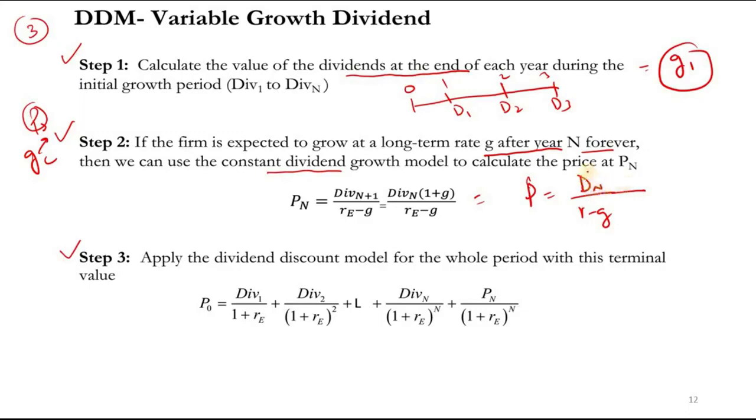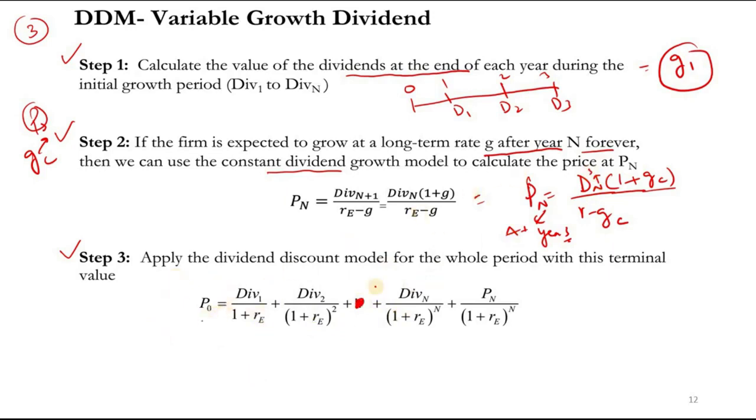So D3, this will be the dividend of year 3, but now it is going to increase by GC, right? And then R minus GC. So this would be PN, meaning at year 3. Okay, so this will also be 3.